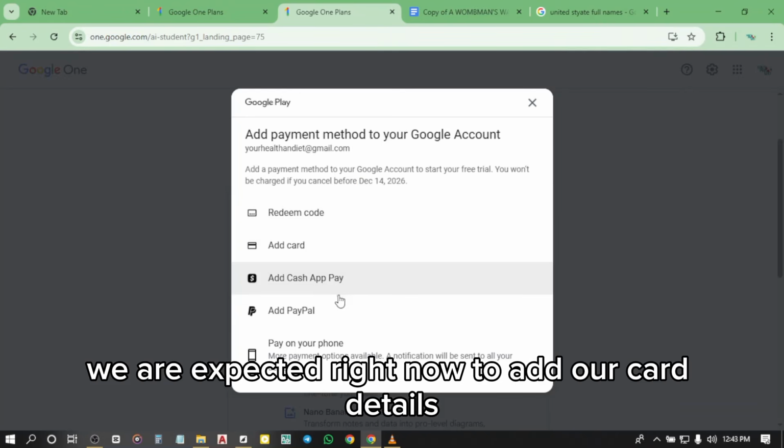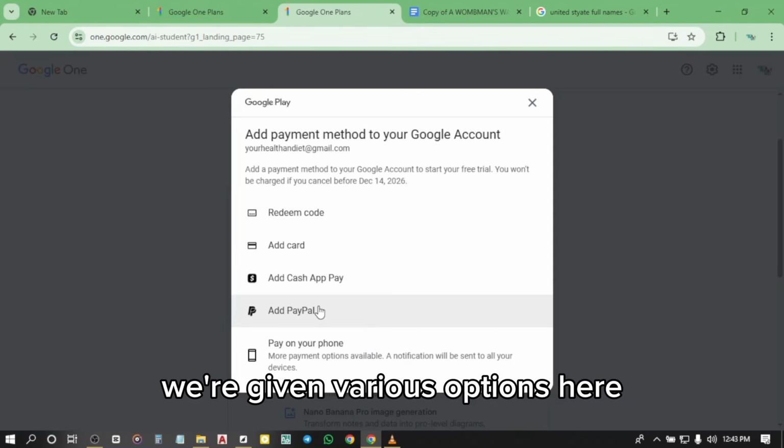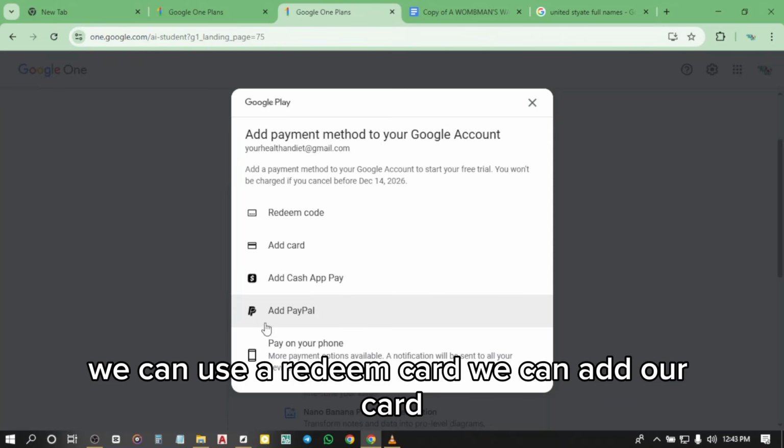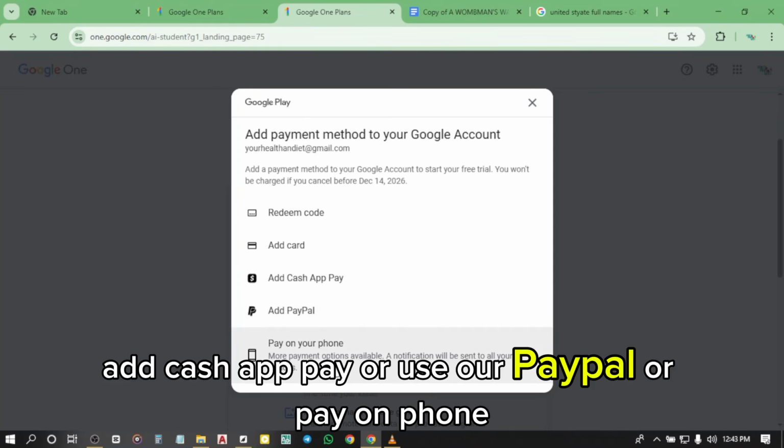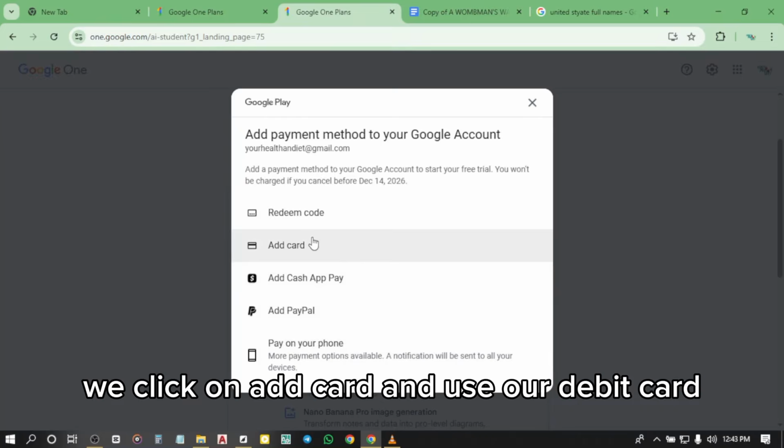We are expected right now to add our card details or use any method for the subscription. We're given various options here. We can use a redeem card, we can add our card, add Cash App Pay, or use our PayPal or Pay on Phone. The recommended option is to use Add Card. We click on Add Card and use our debit card.